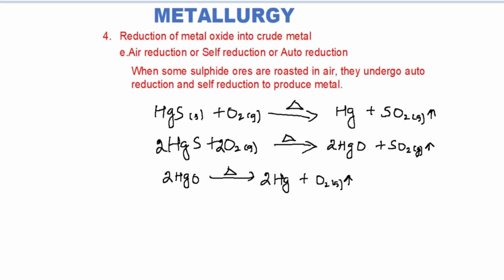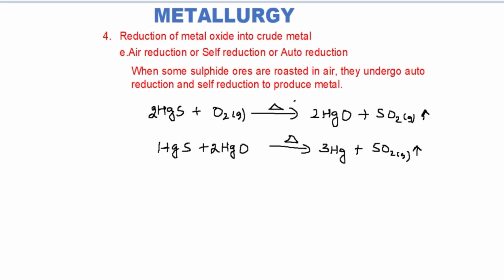Sometimes when the mercury sulfide is partially oxidized to mercuric oxide, the mercury sulfide and mercury oxide undergo self-reduction, giving metallic mercury. This type of self-reduction is shown by many sulfides of metals. Zinc, lead, copper, the sulfides of these metals also show self-reduction.